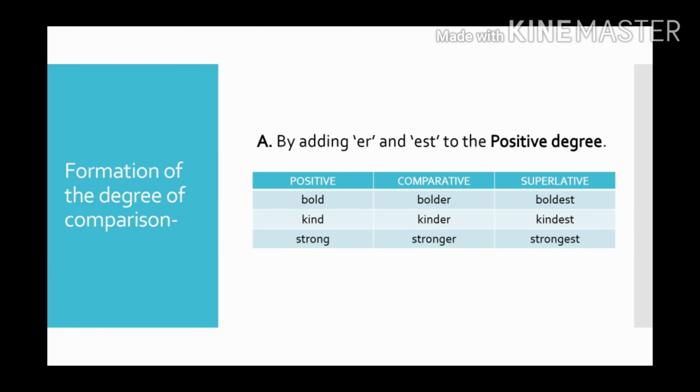All right. Now let's understand the formation of the degrees of comparison. There are a few ways in which we can form them. Let's understand. The first way is by adding ER and EST to the positive degree. Okay. So if the positive degree is bold, the comparative can be formed by putting ER, bolder, and the superlative can be formed by putting EST to our positive word. So it is boldest. Let's take more examples. Kind, kinder, kindest, strong, stronger, strongest.